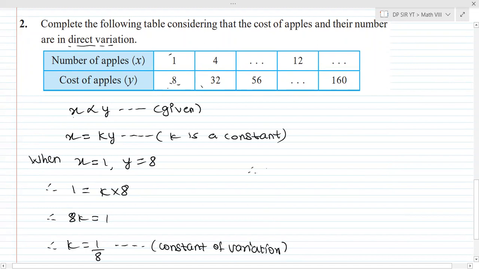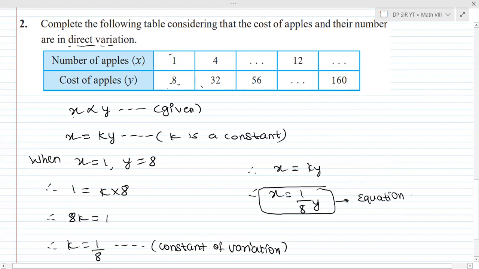Now substitute it over here. So what is the equation of variation in this case? X is equal to ky, therefore x is equal to 1 upon 8y. And for this question, your equation of variation is this one. This will be different in every question. The general formula remains the same, x is equal to ky, but the equation of variation differs as per the question.